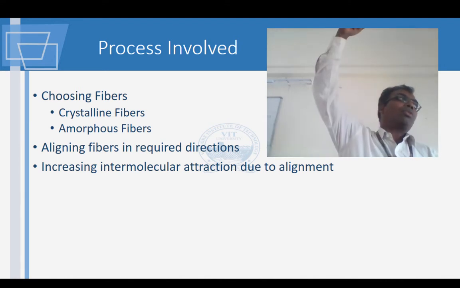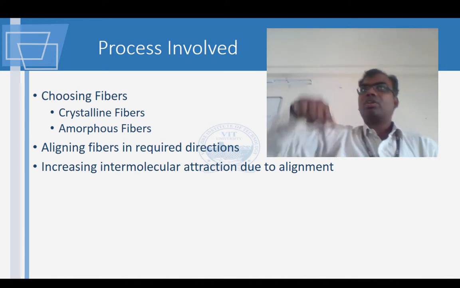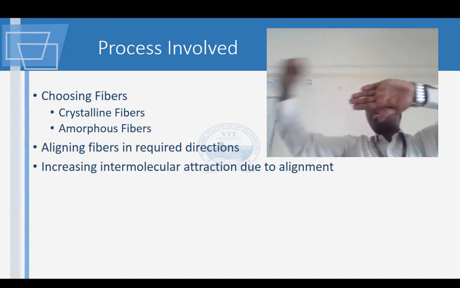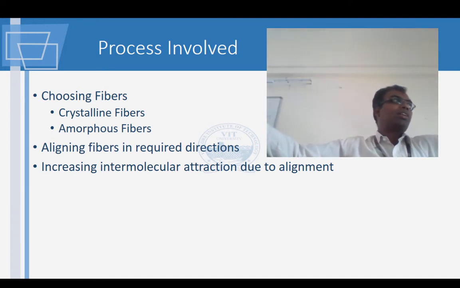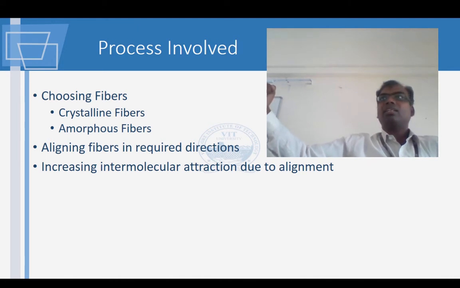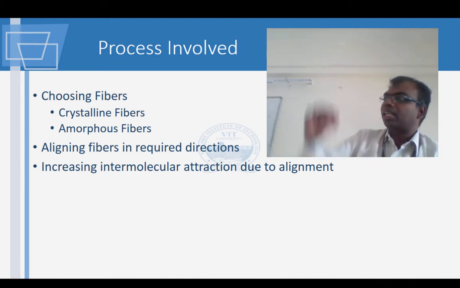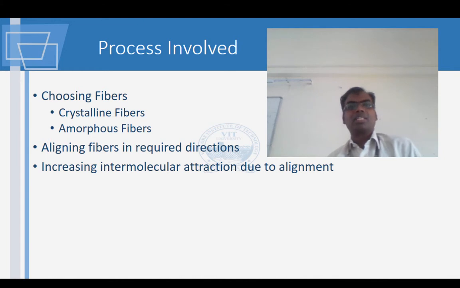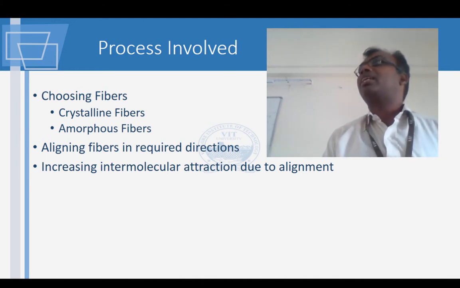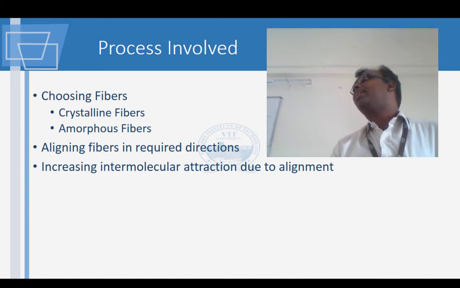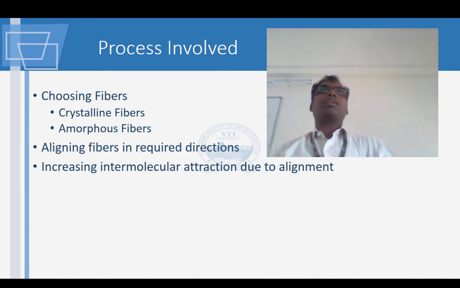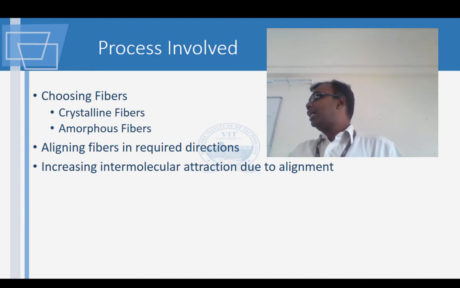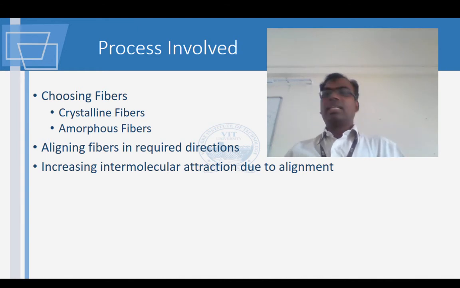Just imagine there is a rubber sheet, you are keeping some steel wires along the length. I am pulling along the length of that rubber sheet. Will it break? It's very difficult to make it break. On the other hand, if I am going to pull it the other side, what happens? So this is what we mean by saying that the fibers have to be aligned in the correct direction. So if you know that strength is required only in one plane, it's sufficient that you align the fibers in that correct direction.